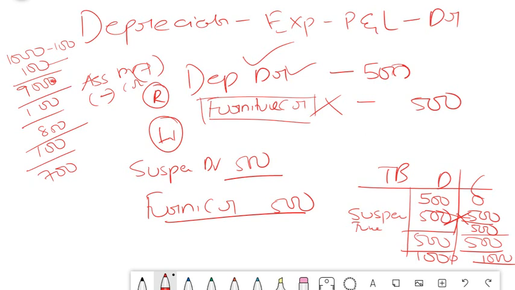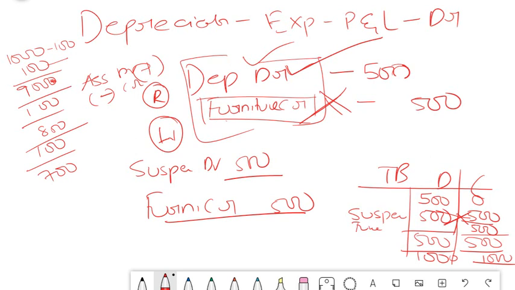So please remember friends, for double-sided error, there will be a wrong entry, there will be a right entry, and you have to post the differencing rectification. Whereas for one-sided error, one side will already have been posted, only one side would have been omitted to post. Here in this case, if you observe, this is the correct entry, whereas the accountant has posted the depreciation part correct, whereas the other part he has not posted.